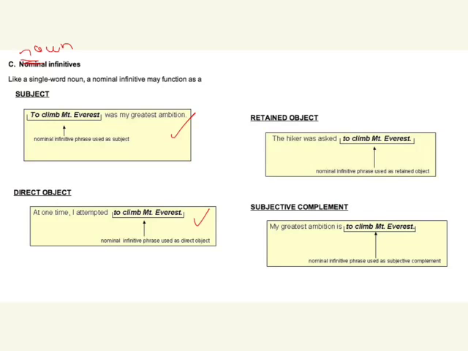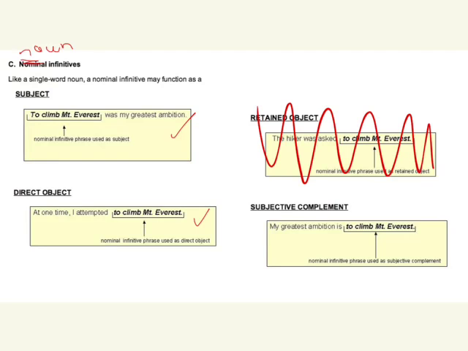To climb Mount Everest. We're not gonna worry about retained objects. It's the same thing. It's going to be a PN, just like here. This subjective complement, remember that just means PN. My greatest ambition is to climb Mount Everest. Linking verb. Ambition and to climb Mount Everest are the same thing.